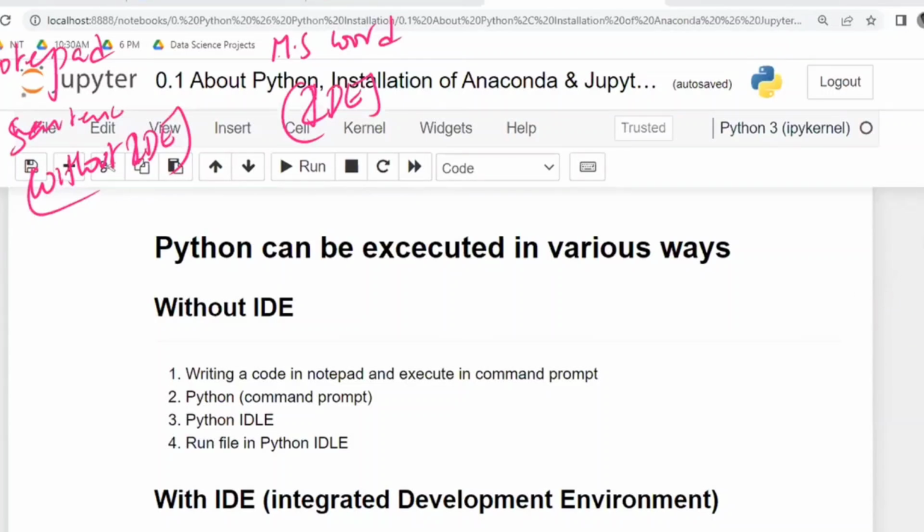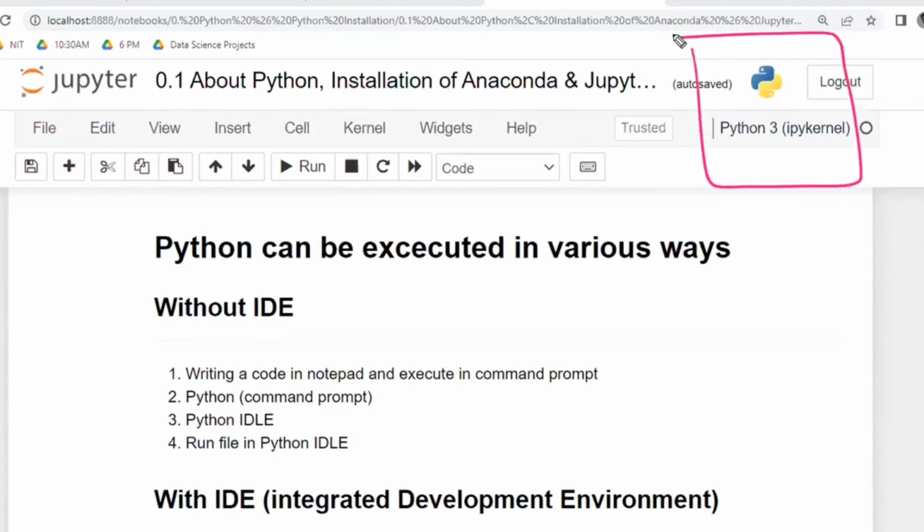So IDE means there will be some environment, and in this environment all the options are developed. Multiple options and buttons are there, like bold and italic in a Word document. This is called developed. And what is meant by integrated? Whenever you click on a button, automatically in the backend it takes the Python code. That is the meaning of integrated development environment.